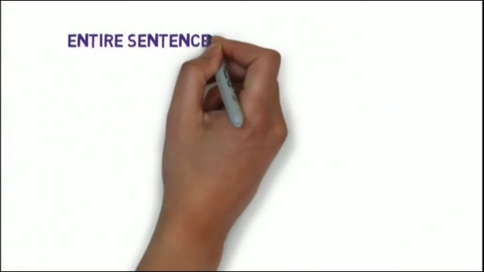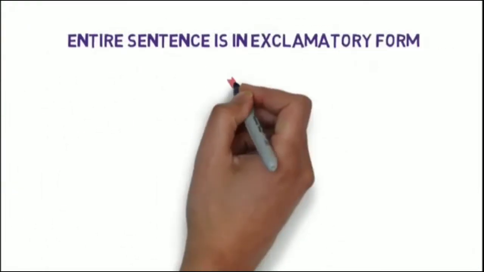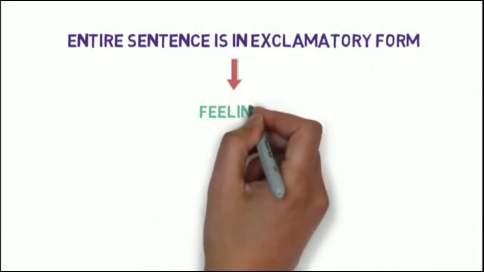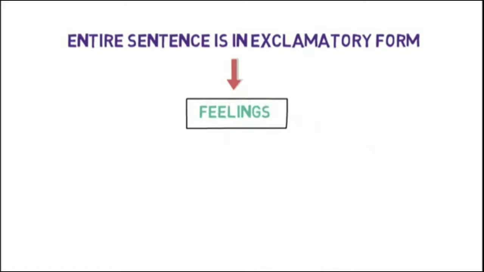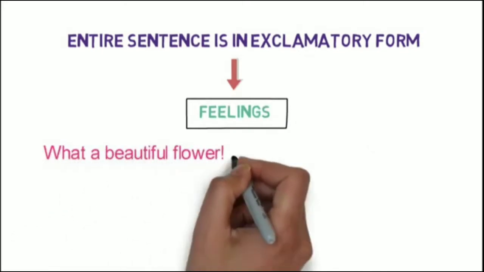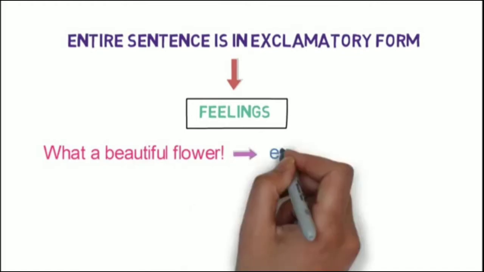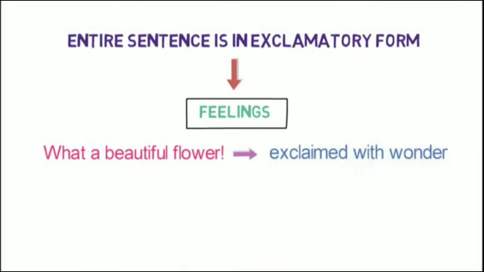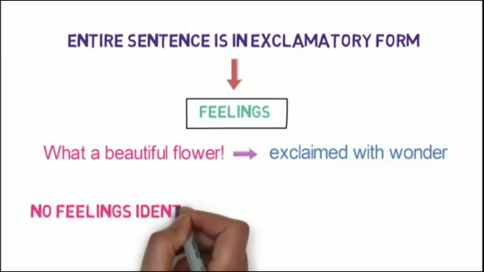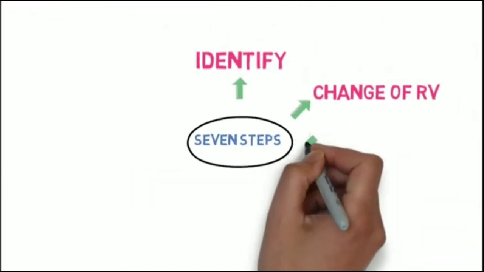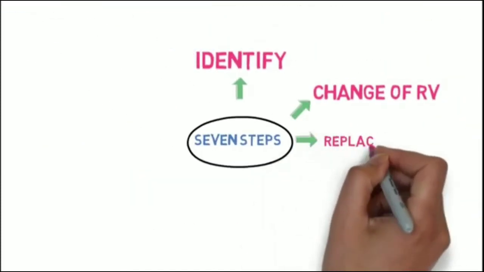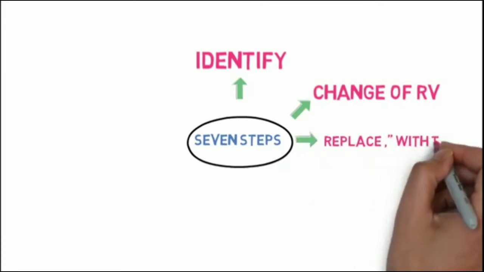In case where the whole sentence is in exclamatory form, we have to understand the feeling in the sentence, and based on that, we need to change the reporting verb as we just studied. For example, what a beautiful flower. Here we might use exclaimed with wonder. If we are not able to identify the feeling, we can simply use exclaimed. Let's look into the next step. Step number 3. Replacement of a comma and inverted comma with conjunction that.